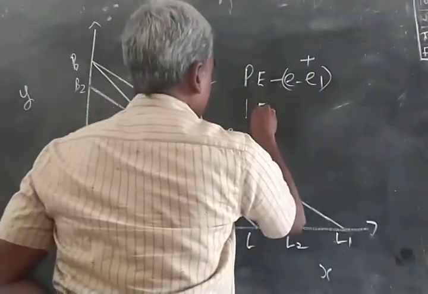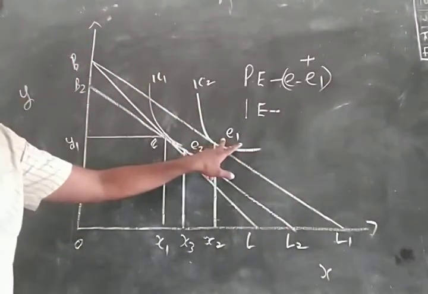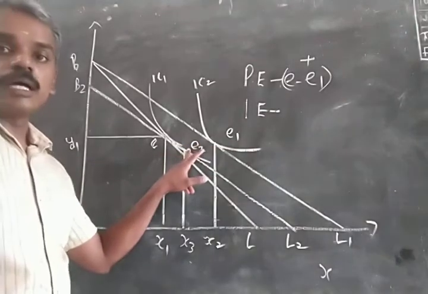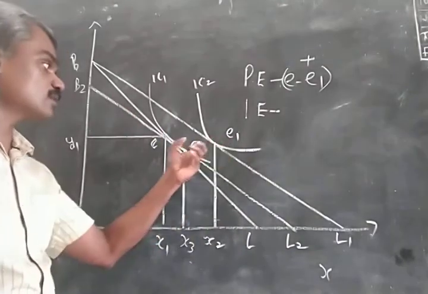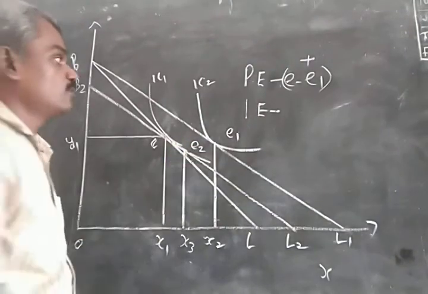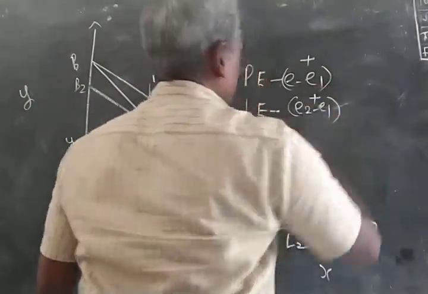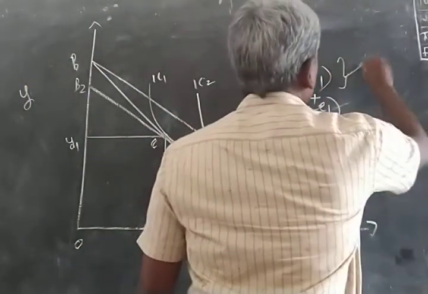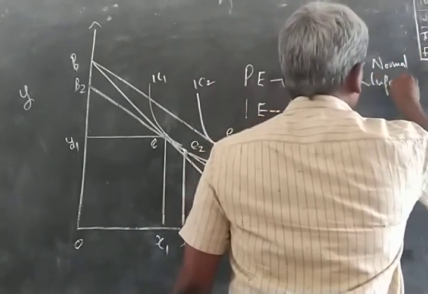Then what about the income effect? The income effect is the movement from E2 to E1. When real income was reduced, the consumer was on E2, so the income effect is E2 to E1, which is also positive. So once we see that the price effect is positive, the only options are for the commodity either to be a normal one or to be an inferior one.